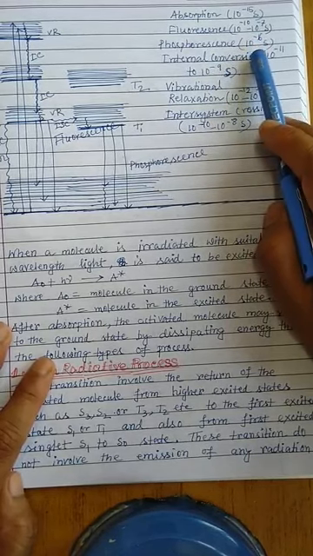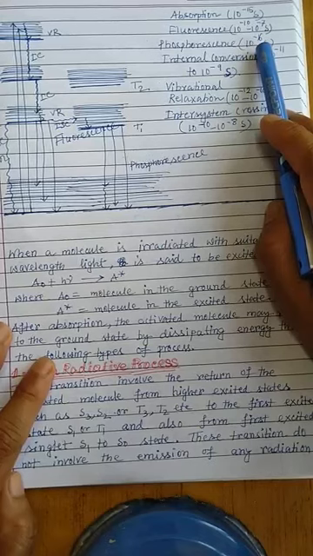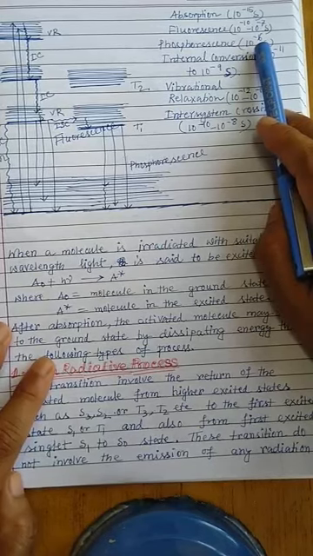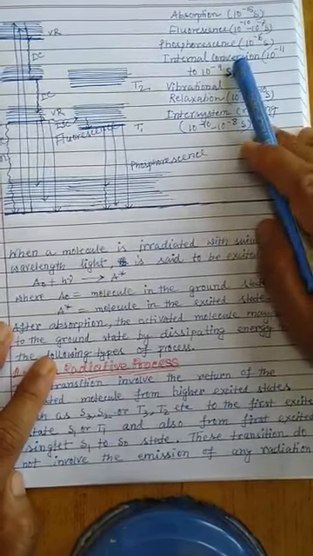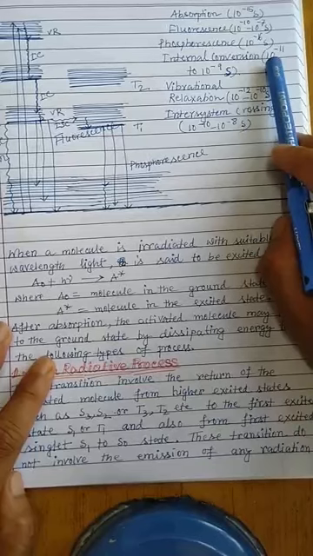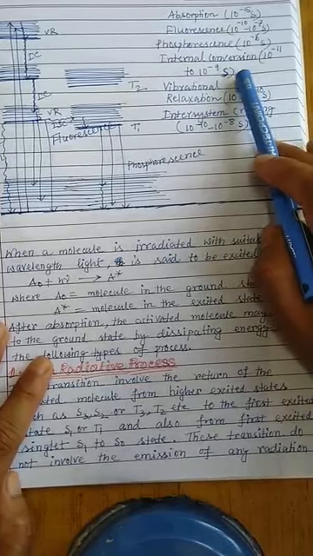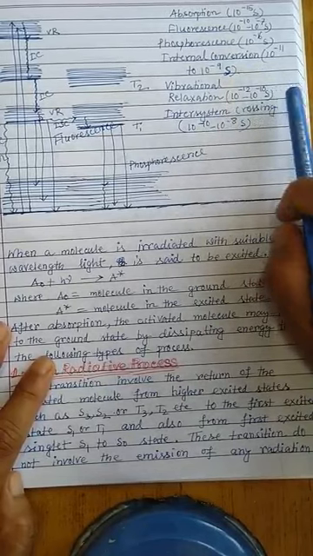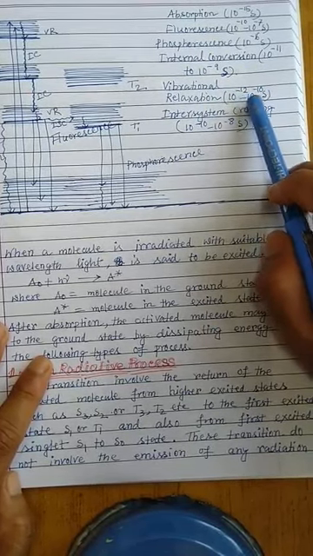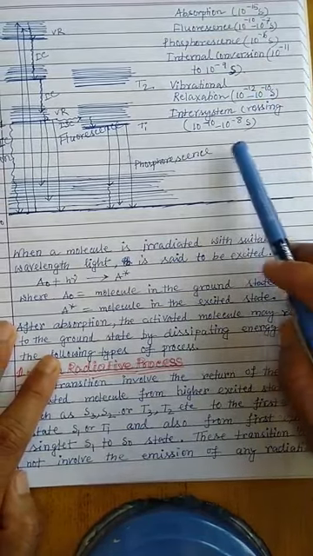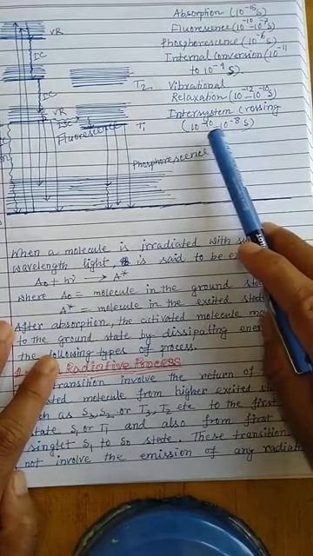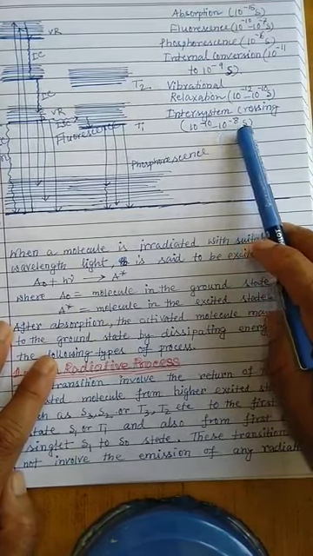And phosphorescence takes place from microsecond, meaning 10 to the power minus 6 to 10 to the power minus 3, or even higher than that, meaning 1 second or even 10 seconds. Very delayed phosphorescence is also observed. So its time domain is a little bit lengthier. And then the internal conversion, that is IC, takes place on a 10 to the power minus 11 to 10 to the power minus 9 second time scale. And VR, that is vibrational relaxation, takes place between 10 to the power minus 12 to 10 to the power minus 10 second. And inter-system crossing, or ISC, takes place on a 10 to the power minus 10 to 10 to the power minus 8 second time scale.